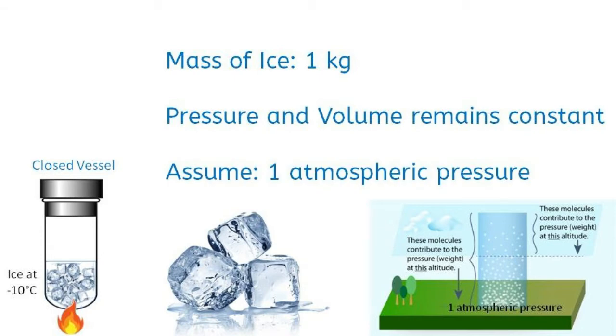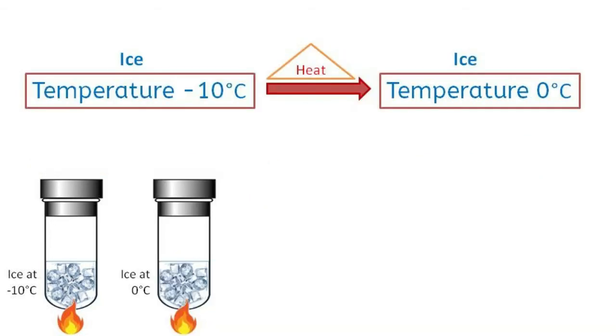As you all know, 1 atmospheric pressure is the pressure of the atmosphere acting on all the bodies present on earth or ground, and its exact value is 101.325 kilopascal, or approximately 1 bar. When heat is supplied by suitable means, the temperature of ice starts increasing until it reaches the melting temperature of ice, that is 0 degrees Celsius, and during this process, ice absorbs its sensible heat.